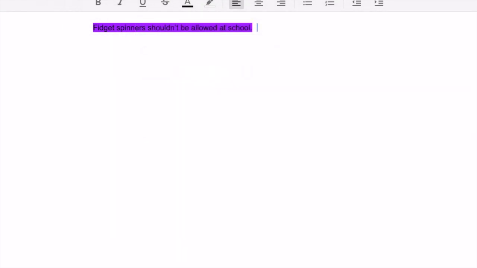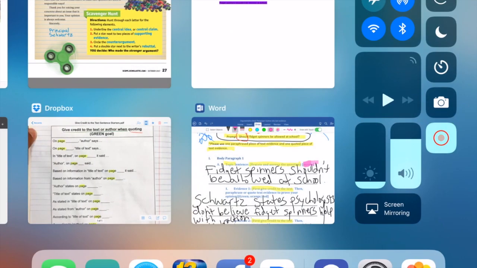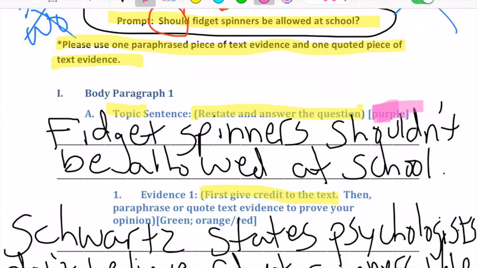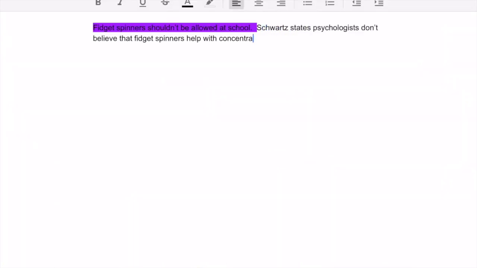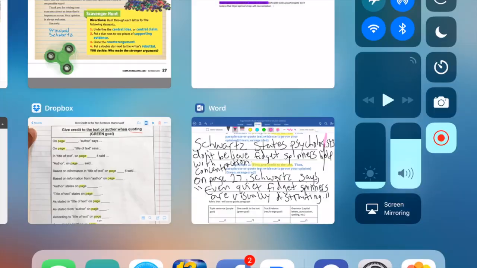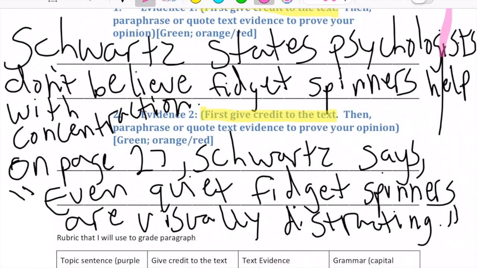And now I'm ready for my next sentence. If I go back to my outline, my next sentence says, Schwartz states. Now my next job is to color code this. If I go back to my outline, again, this tells us what colors we need. Notice green is our giving credit to the text goal.